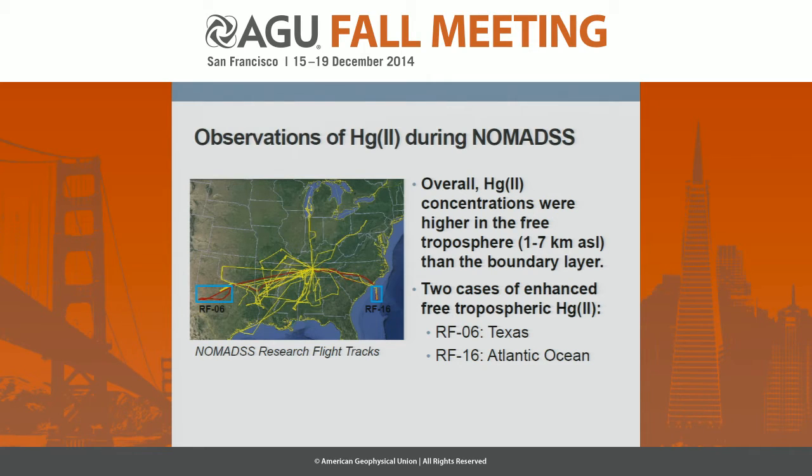The first is Research Flight 6, which is the same flight that James just reported on. And this was a flight where we flew to North Texas and spent about an hour and 45 minutes flying in the free troposphere at a relatively constant altitude of 6.8 kilometers. The other flight that I'll talk about is Research Flight 16, where we did a vertical profile over the Atlantic Ocean off the coast of South Carolina, and also saw enhanced oxidized mercury.